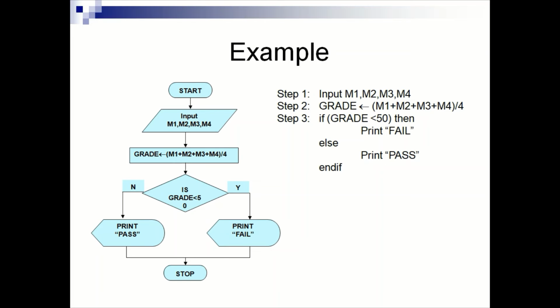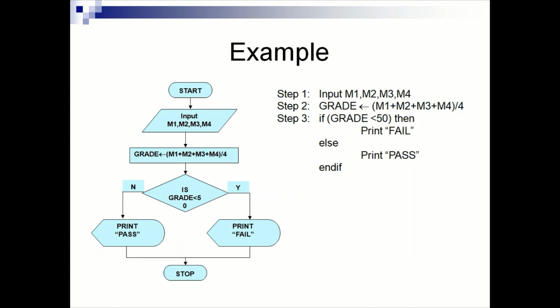Example: the oval symbol starts with start. You can see the steps of the algorithm. Step 1, input M1, M2, M3, M4. Input means we use the parallelogram symbol, and we are mentioning all 4 subjects. Then a rectangle box for processing of the program, meaning operation. So grade, step 2, you can see the algorithm on the side. Step 2, grade equals M1 plus M2 plus M3 plus M4. First we are adding, then dividing by 4. The resulting value is stored in grade.